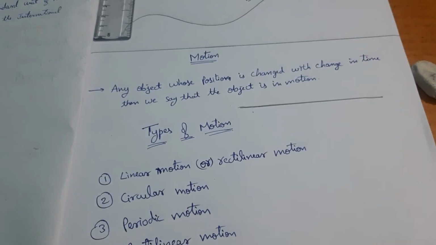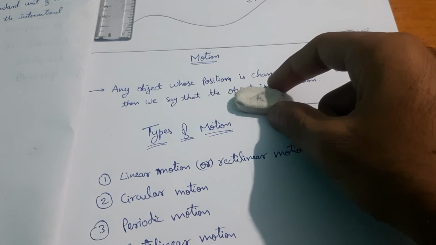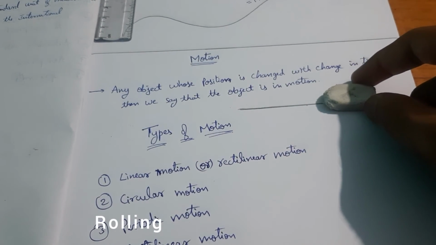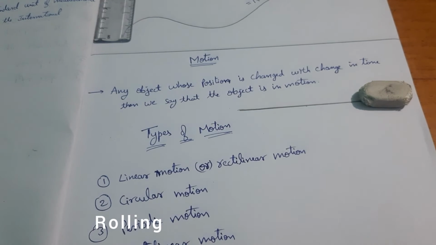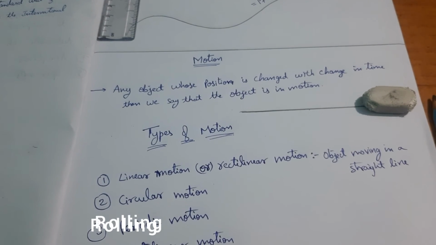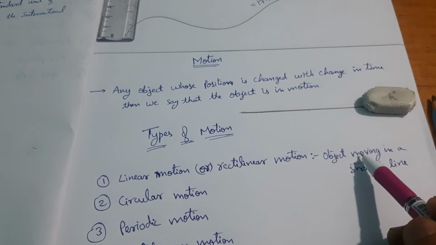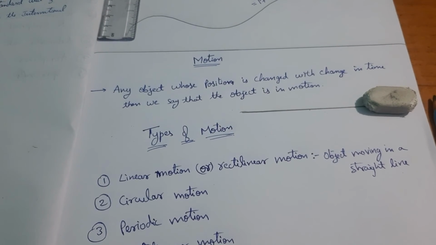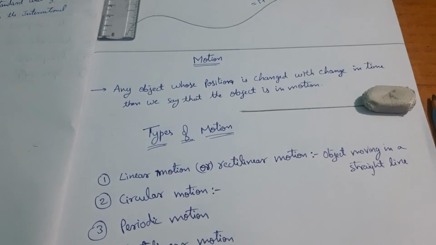Now if any object is moving in a straight line, or any object is in motion and it is in a straight line, then that type of motion is called rectilinear motion or linear motion. So we can say linear motion or rectilinear motion is an object moving in a straight line. Then comes the circular motion. So what is circular motion?